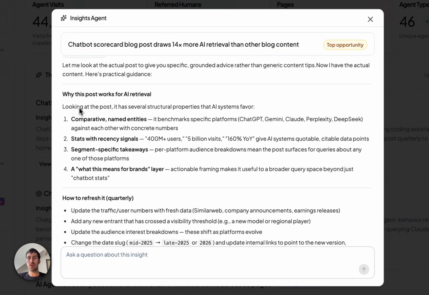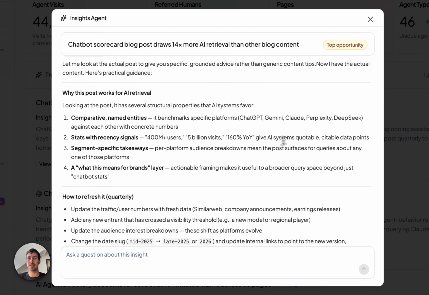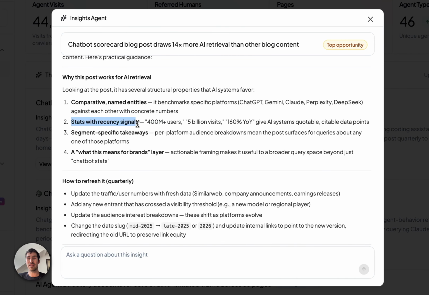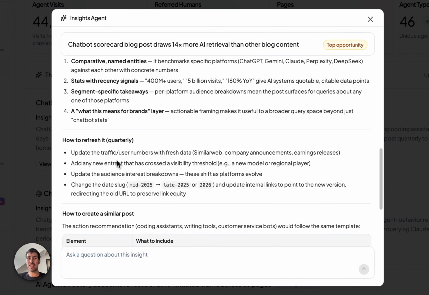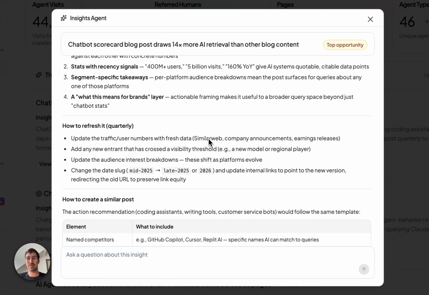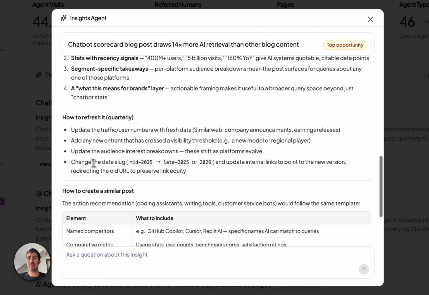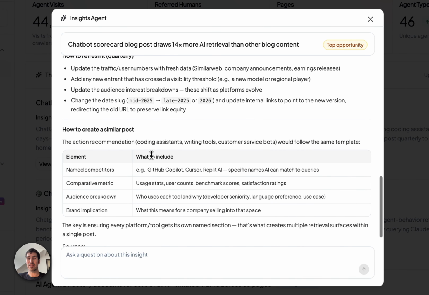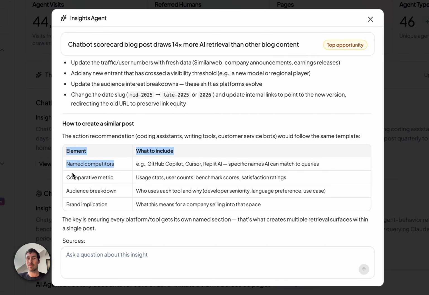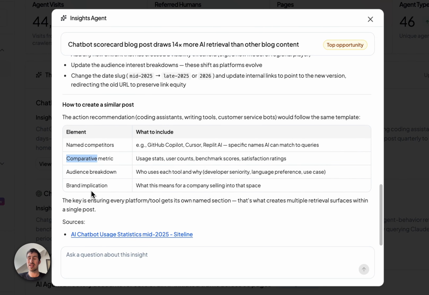And here we go. Why the post works: comparative, named entities, names, ChatGPT, Gemini, Perplexity, stats with recency signals. So how to update it: update the data using SimilarWeb or others, change the slug, update the audience breakdowns. How to create similar content: name competitors, comparative metrics, etc.